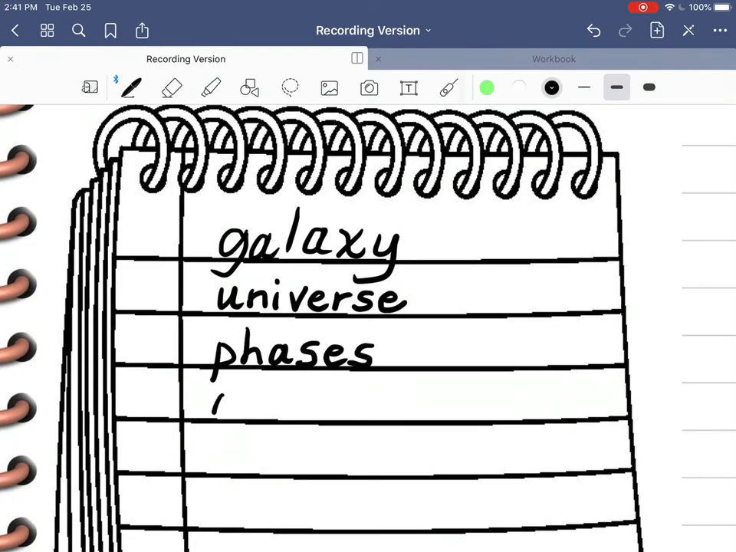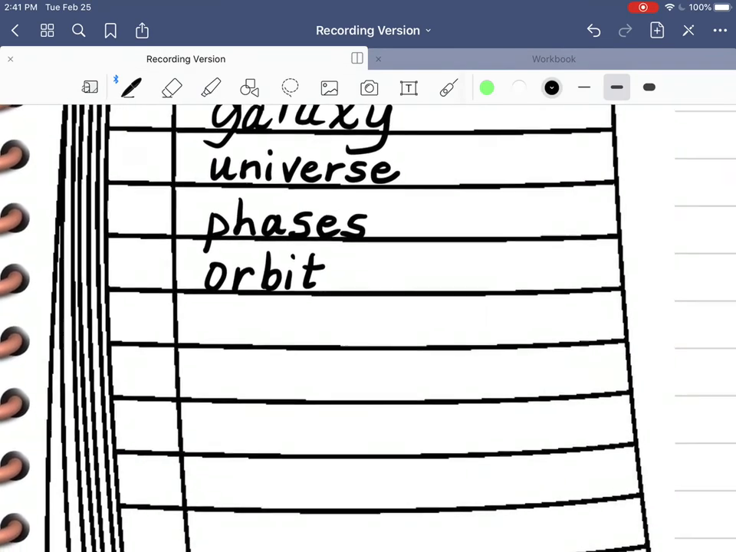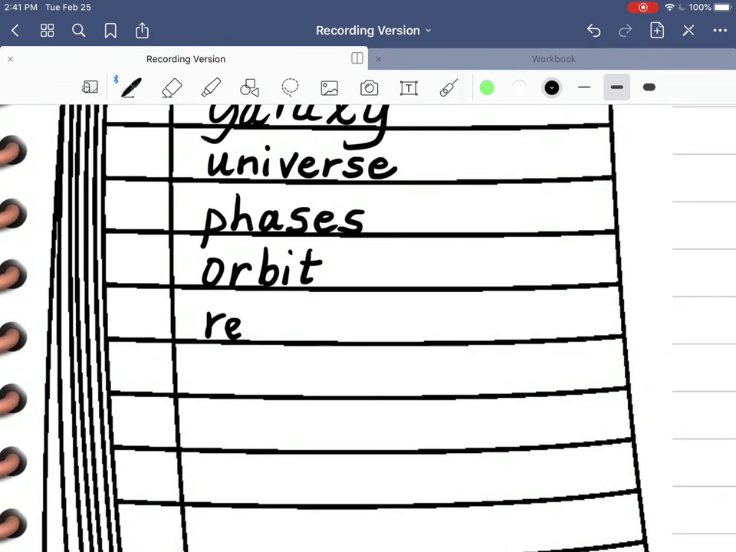The word orbit is a very important science term, as is revolution. Revolution can also be a social studies term. A little later on in this lesson, or actually I think we already did talk about the American Revolution, so it can be either subject, but it has a very different meaning.